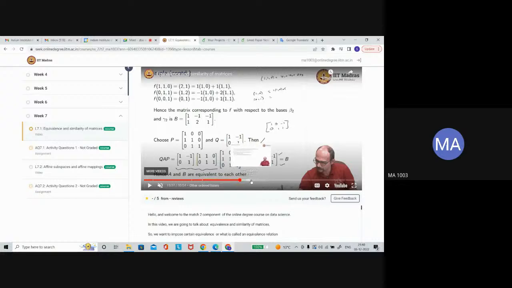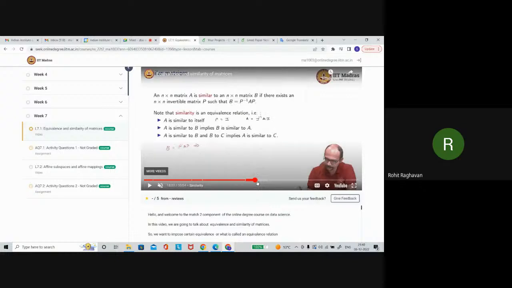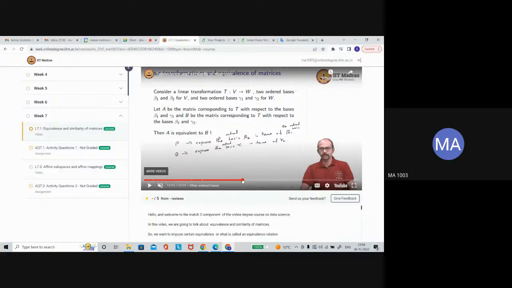So I hope sir did some example. Yes, but remember, this is complicated. Sometimes it gets complicated because if some order gets reversed, then the answer will be incorrect. When you compare two matrices, these two matrices surely should be in the same order. It will not change the order. It will be given in the same order.